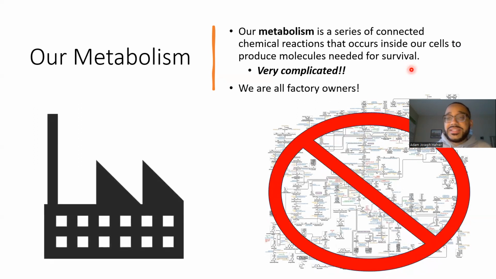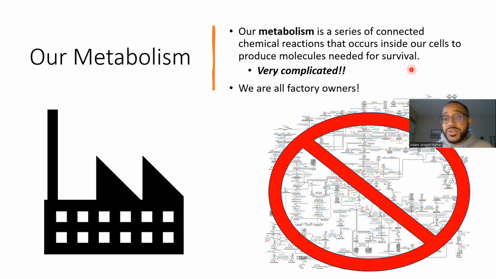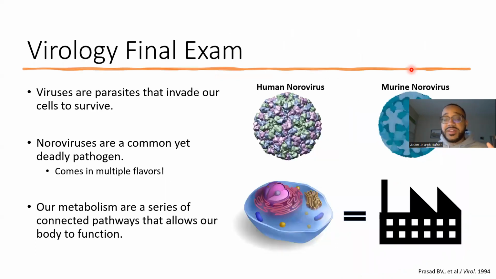We're going to think about ourselves as a chocolate factory, and we are all factory owners. All of our cells are factories, and if we think about ourselves as chocolate factories specifically, the specific things that occur to produce that chocolate are going to be our metabolic processes. As our virology final exam for all of you new virologists, we know that viruses are parasites that invade our cells to survive and can be highly deadly. We also know that noroviruses are a very common yet deadly pathogen and can come in multiple flavors, which means we can have human norovirus that infects humans and murine norovirus that infects mice. Additionally, our metabolism is a series of connected pathways that allows our body to function.